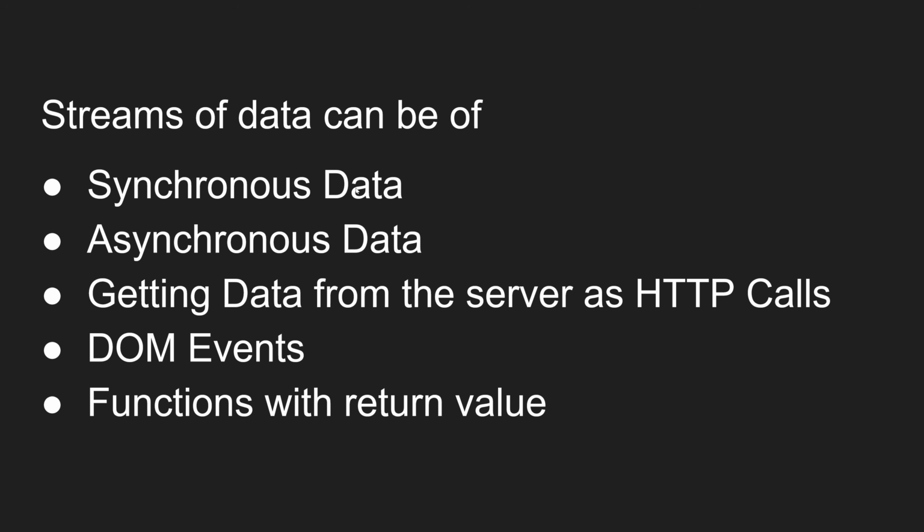And functions with a return value. We can think of a function that returns a value, that is, gives you a value. We can also consider that a data, so we can think of it as a stream. These are all things in our plain JavaScript. So this is the data coming from different sources: synchronous data, asynchronous data, DOM events. In plain JavaScript, we handle these multiple sources in different ways. So let's try to see.